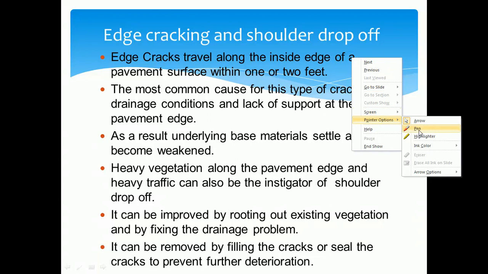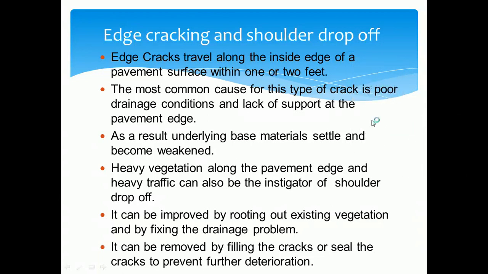Whatever shoulder width you have provided on the pavement surface, because of heavy vegetation on these shoulders, poor construction material, or improper maintenance of the thickness at the edge of the shoulders, you may observe this type of cracking at the edges.